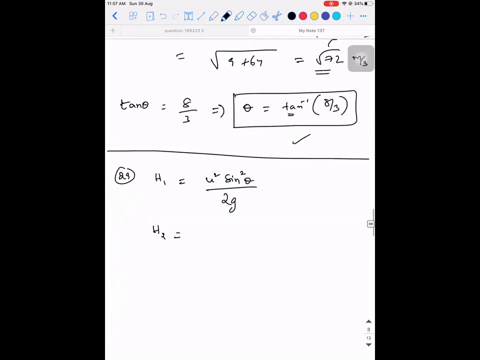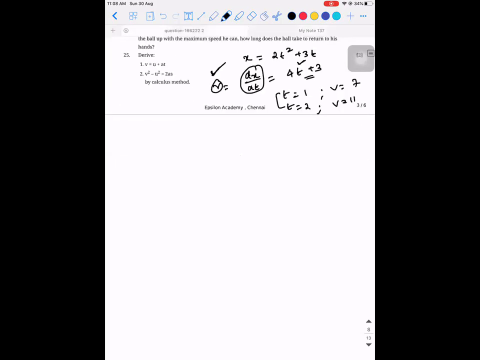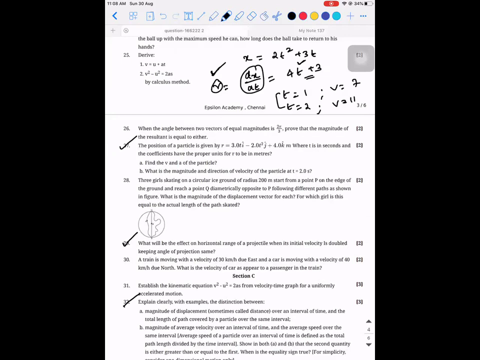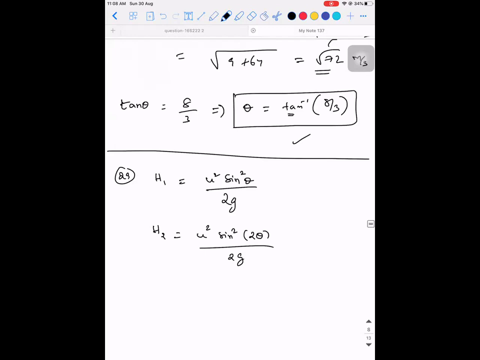Next. So h1 is equal to u square sine square theta divided by 2g, and h2 is equal to what? U square sine square 2 theta divided by 2g. So are they asking about range or maximum height? Range. Oh, wait, sorry, I wrote that. They ask about maximum height. What you need to do is write sine 2 theta as 2 sine theta cos theta and divide both and see. Then you'll get the answer.